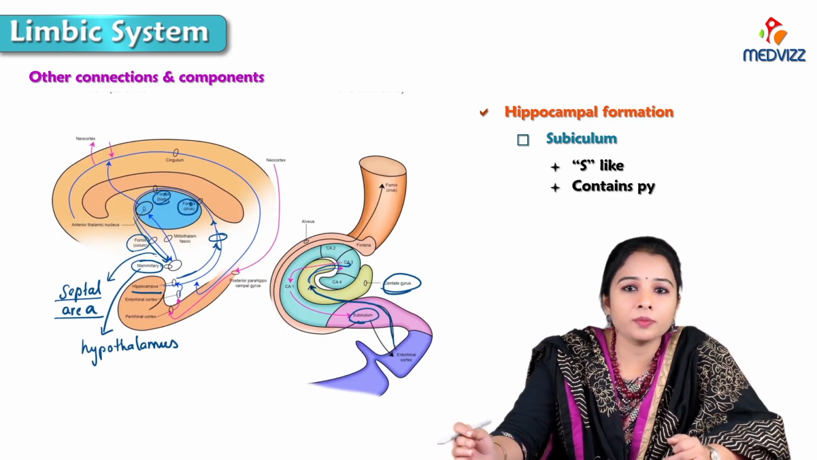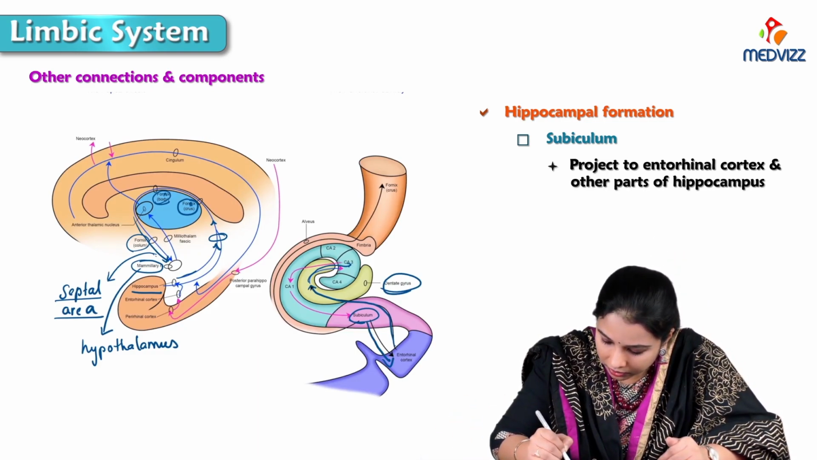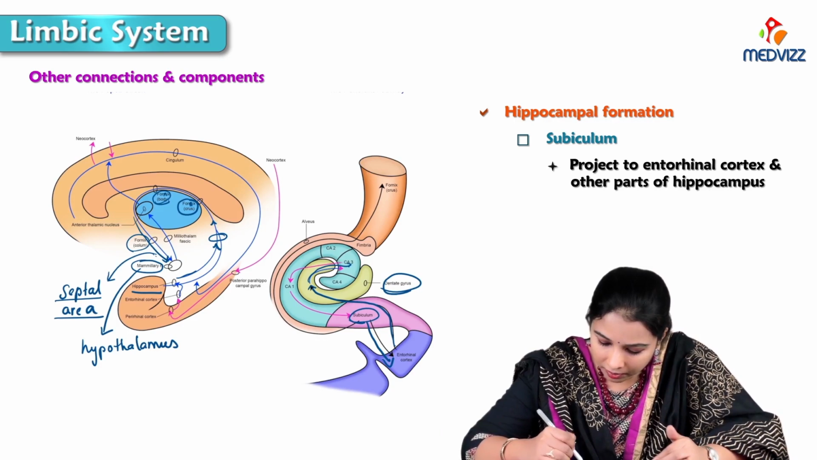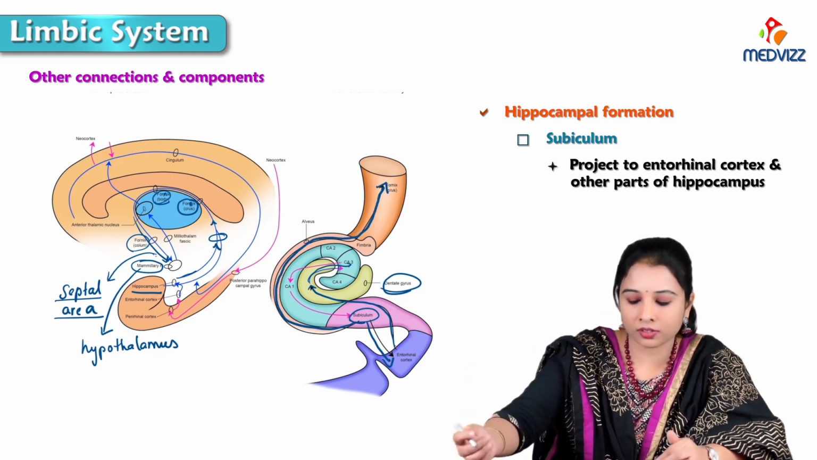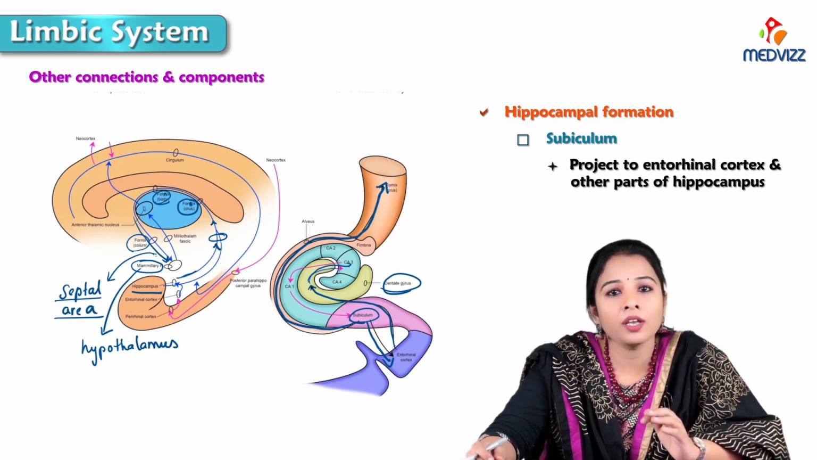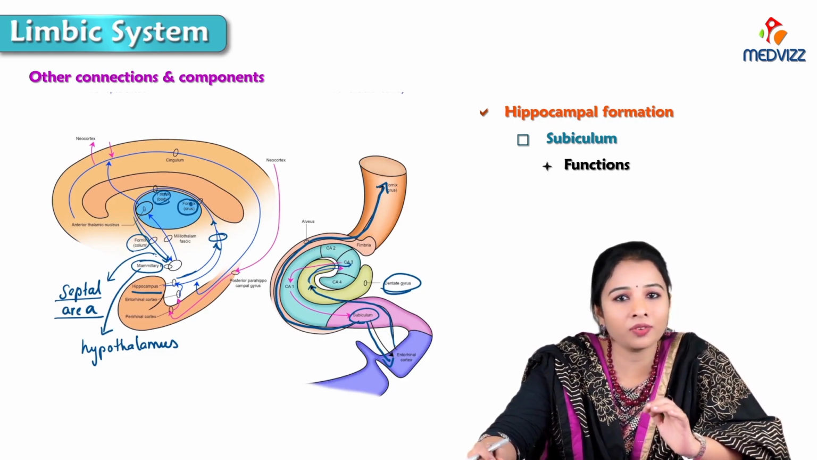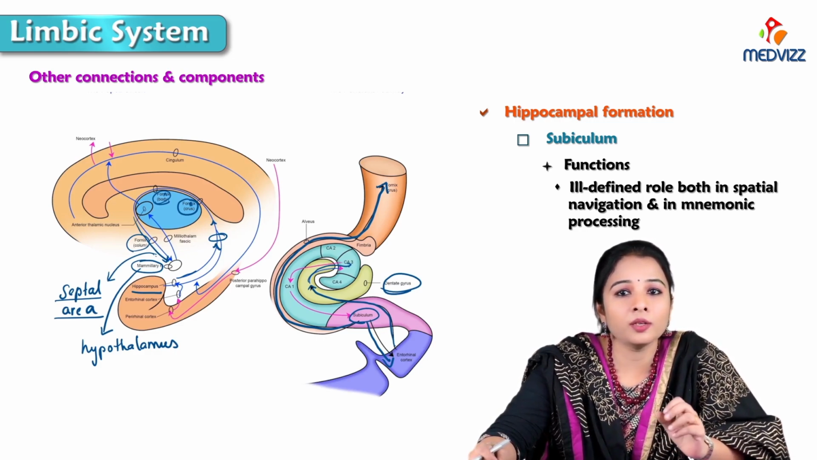This complex contains the pyramidal neurons that project to the entorhinal cortex. You can see here they project to the entorhinal cortex and the other parts of the hippocampus. From the subiculum it also goes to the other parts of the hippocampus, and you can see here it is going into the fornix. So that is the main connections of the subiculum. Its functional properties are not well understood. It is still unclear, but it is believed to play a major but ill-defined role both in spatial navigation and in mnemonic processing.